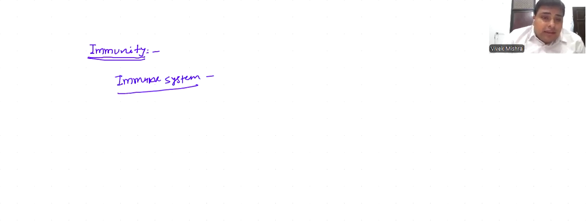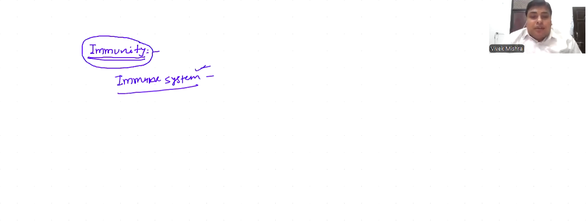And a term also related to this topic is immunity. First of all, we have to focus on this. What is immunity? What is the immune system? The immune system is a system of our body which protects us from disease-causing organisms. We focus on one point, system.